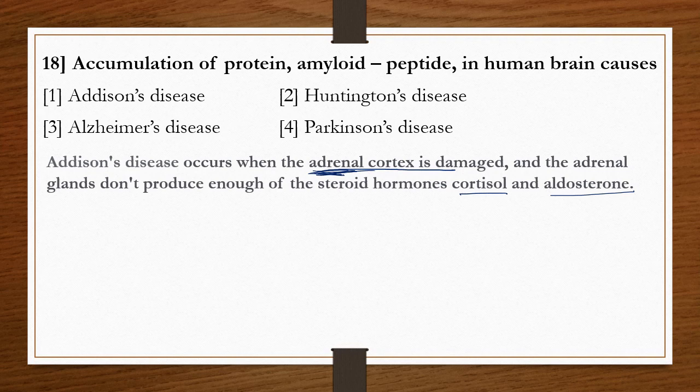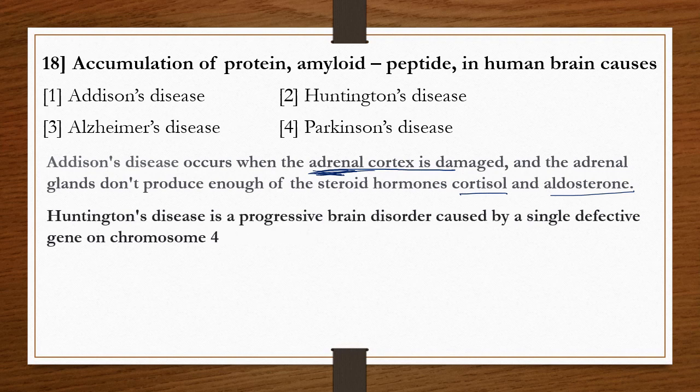Now, Huntington's disease. Huntington's disease is a progressive brain disorder caused by a single defective gene on chromosome 4. Already we have said that Huntington's disease is a dominant autosomal disease, an example of a dominant autosomal disorder. It is a brain disorder.